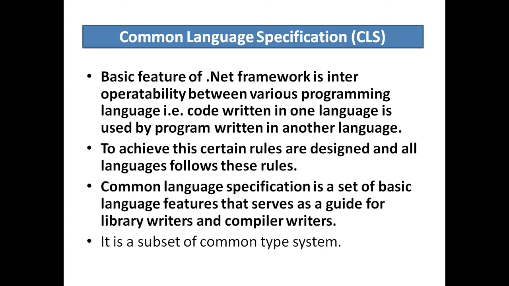The Common Language Specification is a set of these basic rules that serves as a guide for library writers and compiler writers. It allows libraries to write fully usable form of any language that's supporting the CLS and for those languages to integrate with each other. It is a subset of common type system.